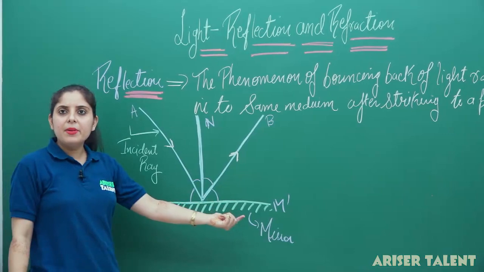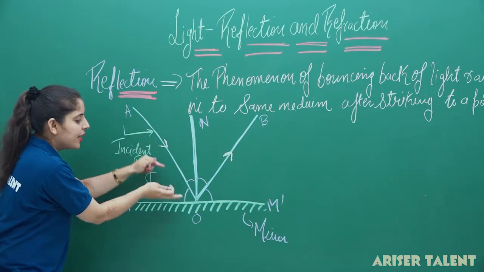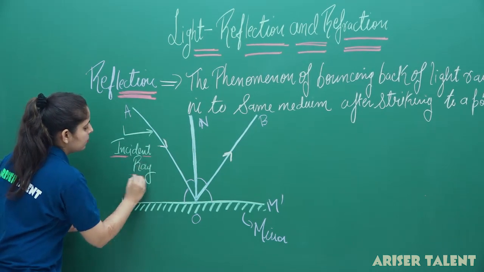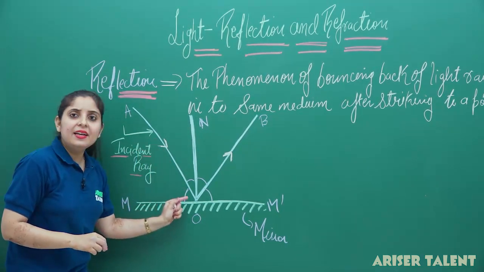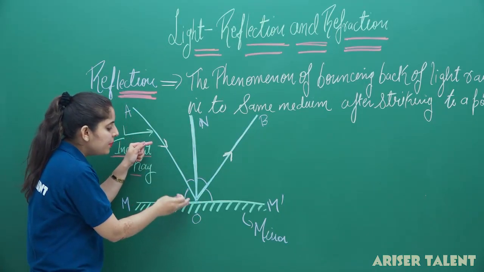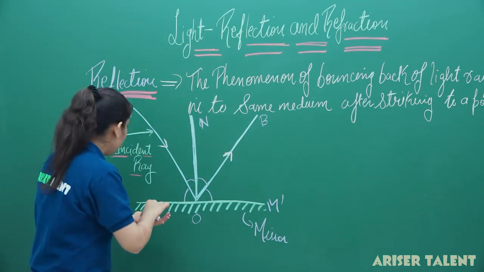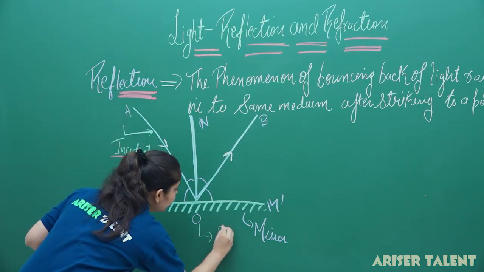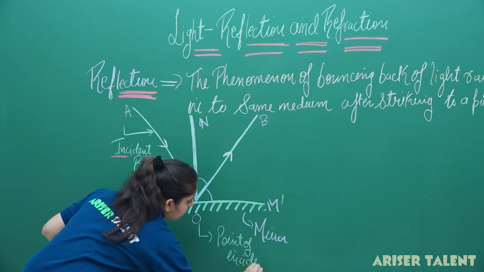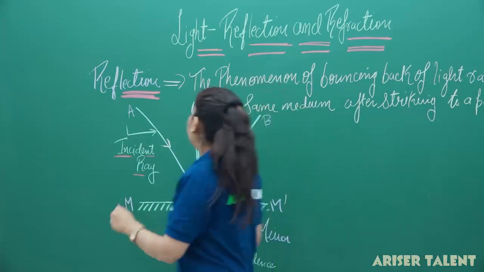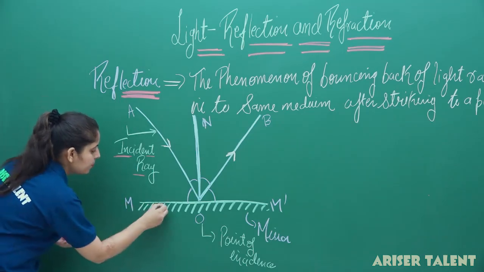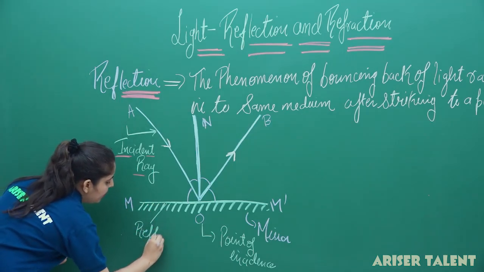This dash is our mirror and this ray is striking on the surface, so this will be our incident ray. Now, this incident ray is falling on the surface at a point O, and you can see that this is meeting at point O, so we can say that this is the point of incidence. So the light is striking at the mirror, so this mirror will be our reflecting surface. This is our reflecting surface.